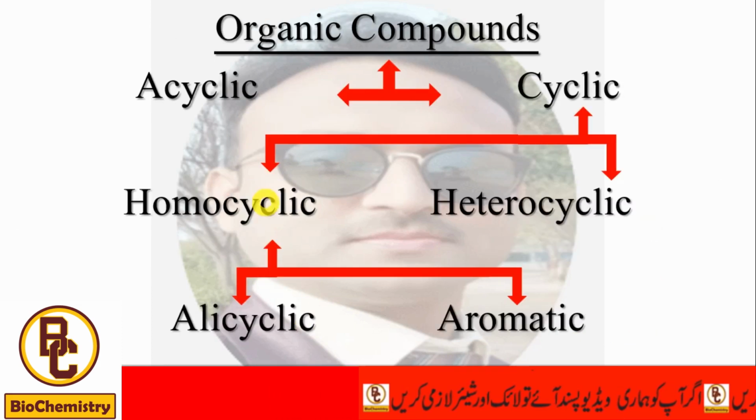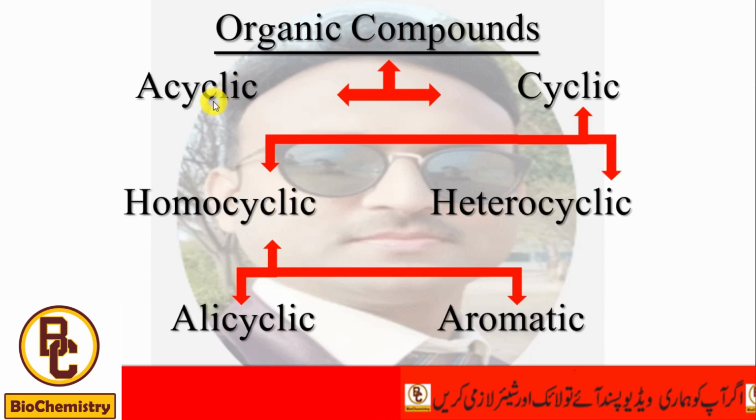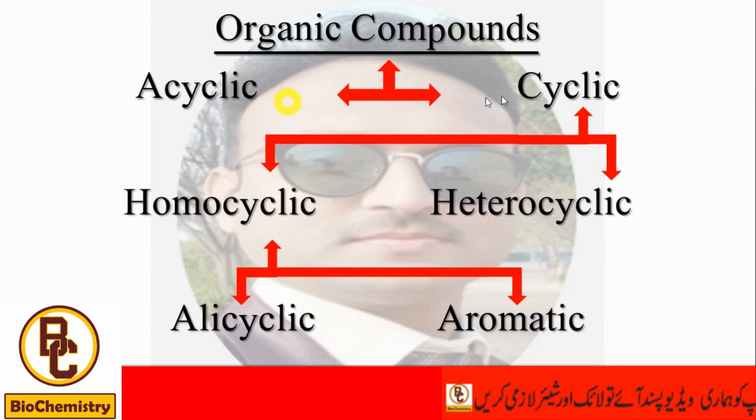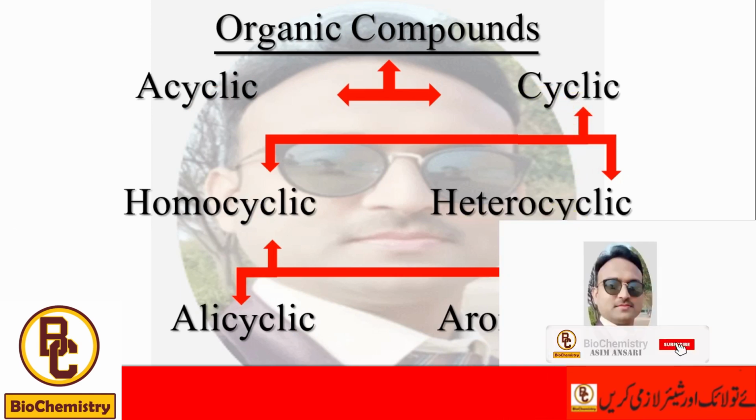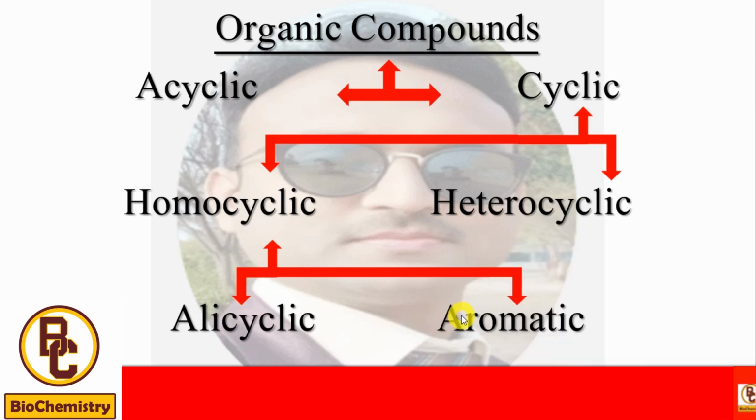So memorize that organic compounds are divided into two main classes, acyclic compounds and cyclic compounds. Cyclic compounds are further divided into two groups, heterocyclic compounds and the other is homocyclic compounds. Homocyclic compounds are further divided into alicyclic compounds and aromatic compounds.